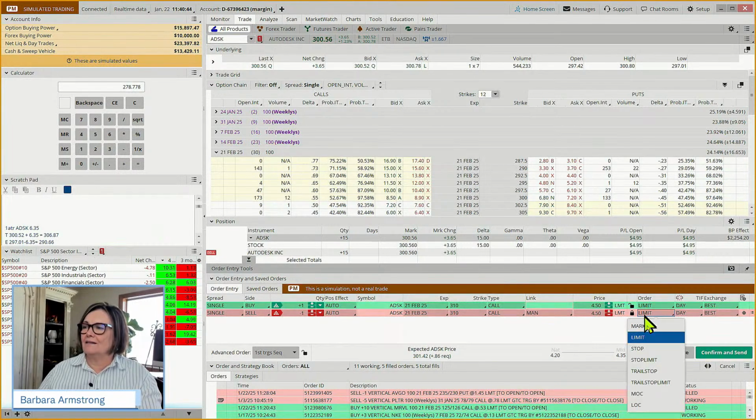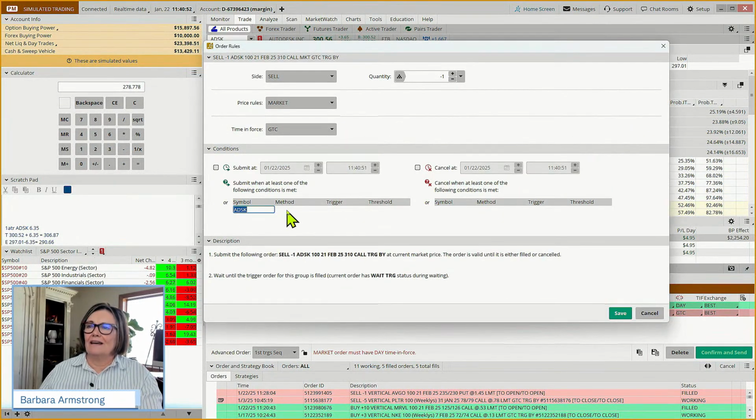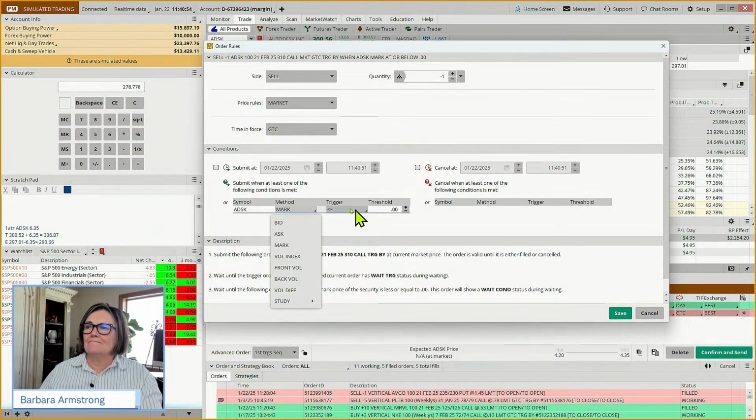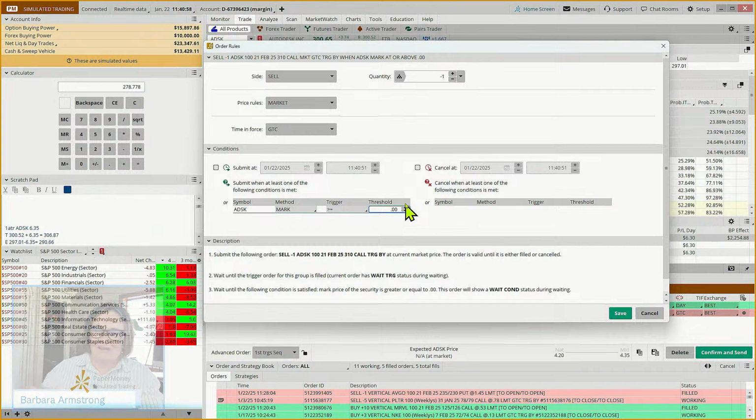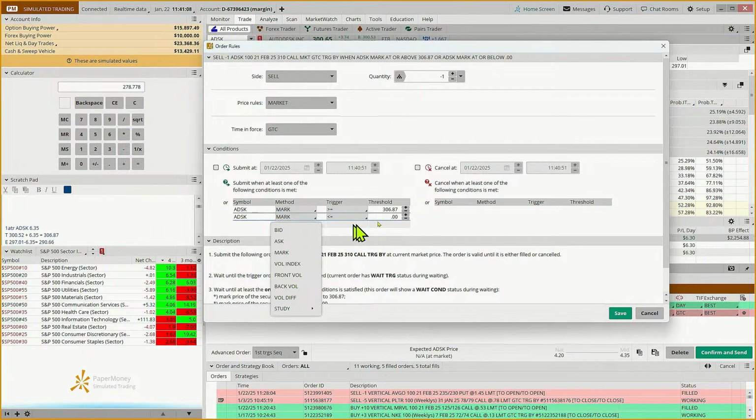We're creating an opposite order to get out when it hits our target. If it hits our target, and it may or may not. So that's 306.87, or if it comes down and hits our exit.